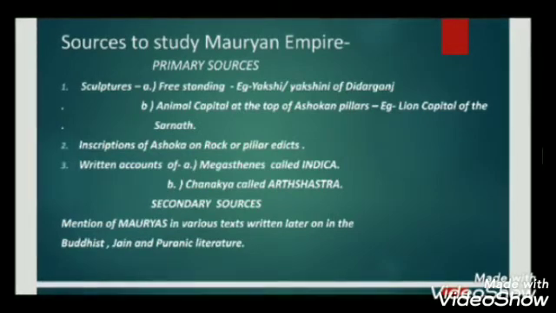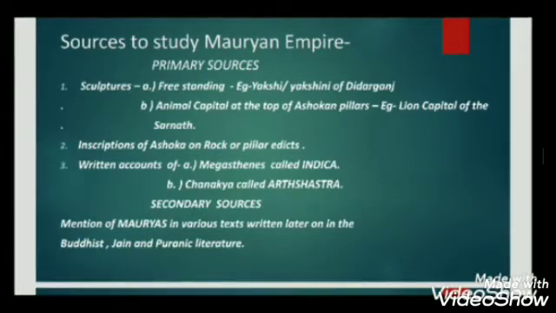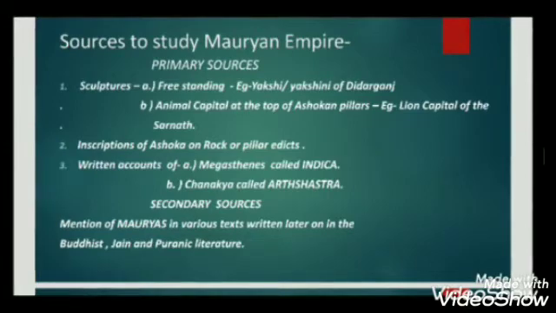Okay, so these two works are very important to understand the Mauryan Empire. Then finally you have textual sources again, but these were produced much later on. These include the Buddhist texts, the texts produced by Jain literature, and finally, the Puranic literature, which do speak about the Mauryan dynasty in detail.